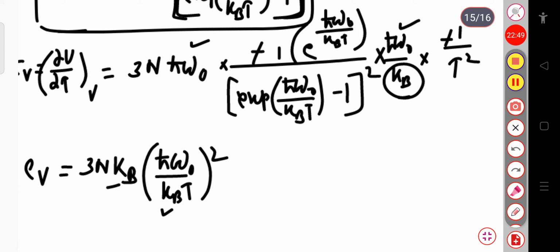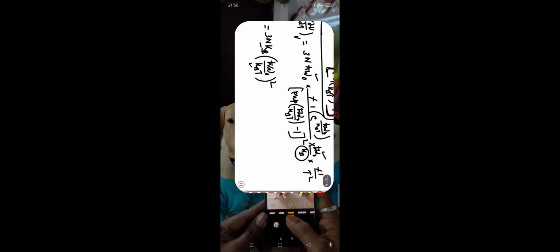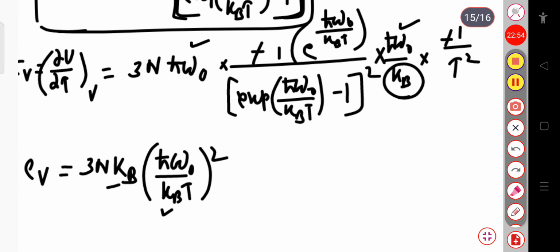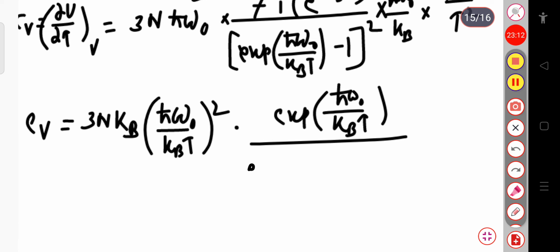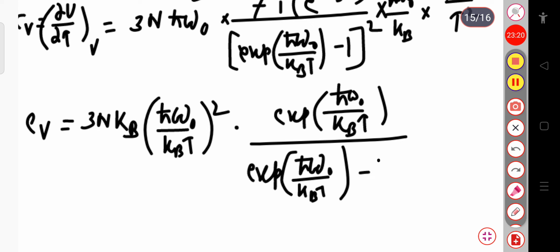So simply, if I take common this k, I can write like this, into exponential ħω₀ divided by k_B T divided by (exponential ħω₀ divided by kT minus 1) whole square. This is the value of Cv. This is suppose equation 6.